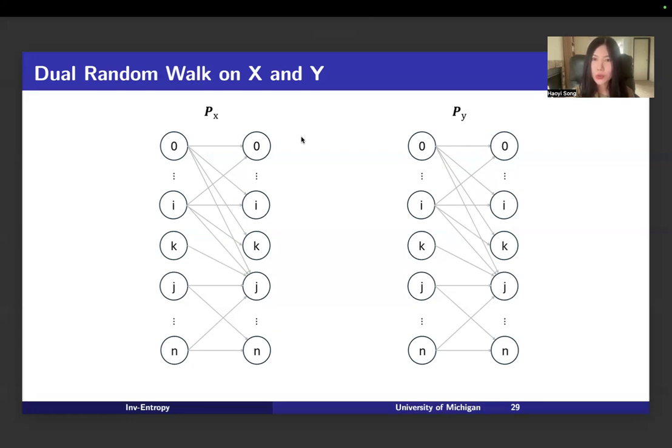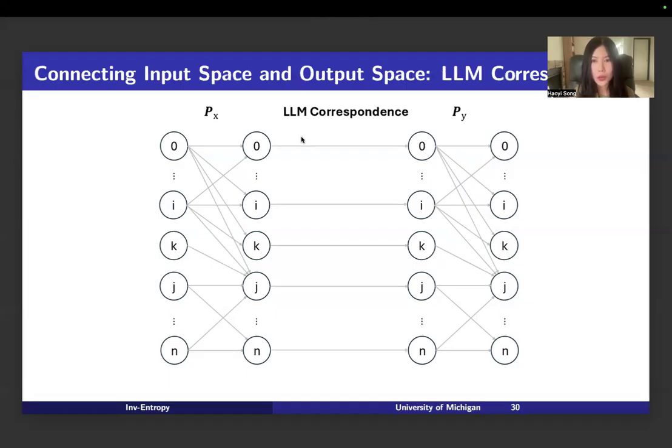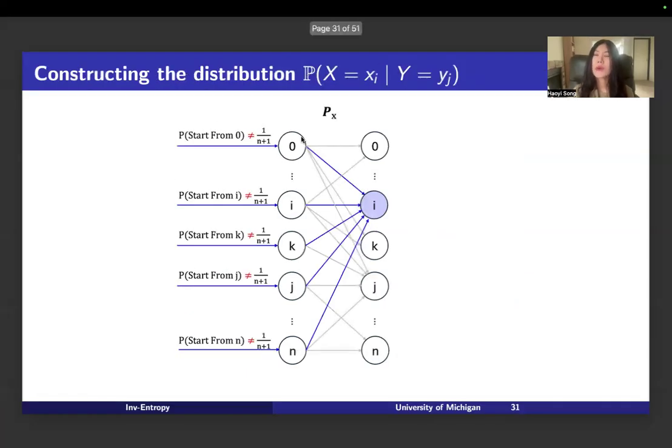And there is a natural way: the large language model correspondence. Don't forget, each output yi is generated from its corresponding input xi. So this large language model correspondence can help us connect these two random walks. And now what we want to do is use the random walk to define the distribution Px given y.